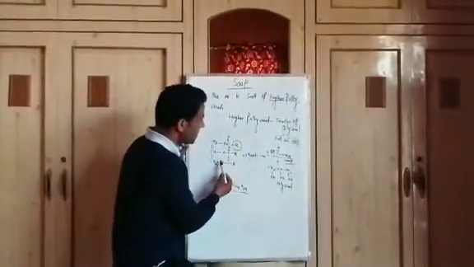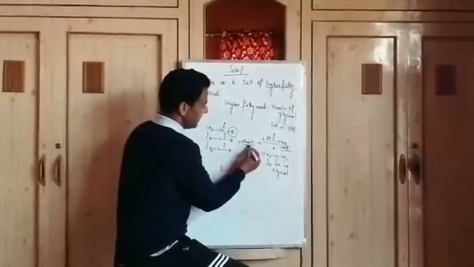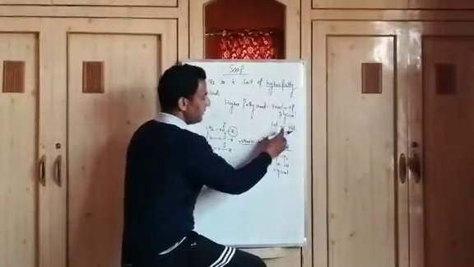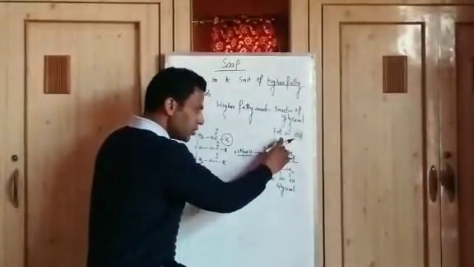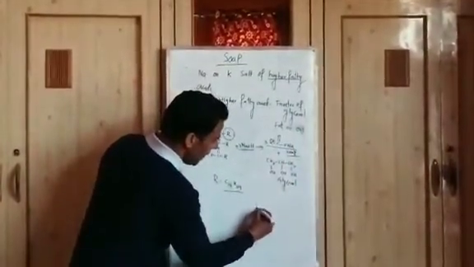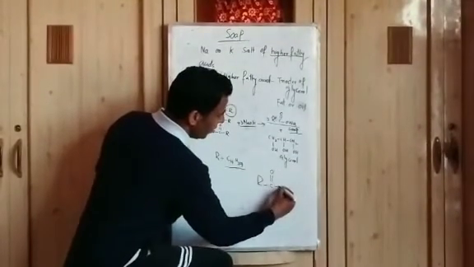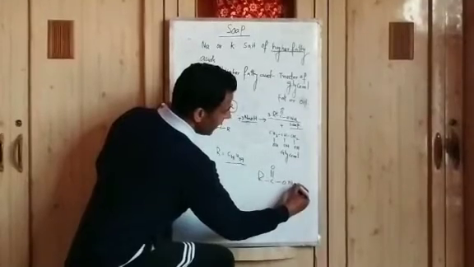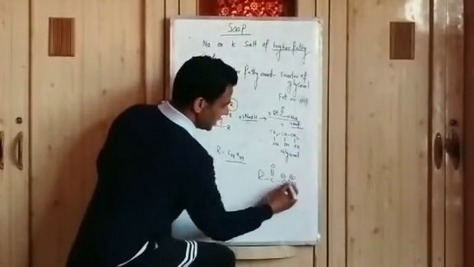Now, this triester of glycerol, when it reacts with sodium hydroxide, forms soap and glycerol. As we see, this soap is like this: R C double bond O Na. This is negatively charged and this is positively charged.